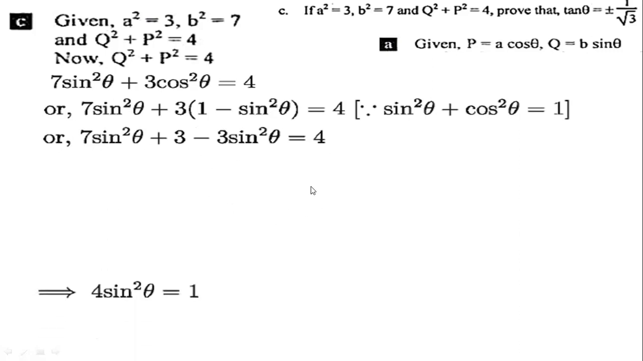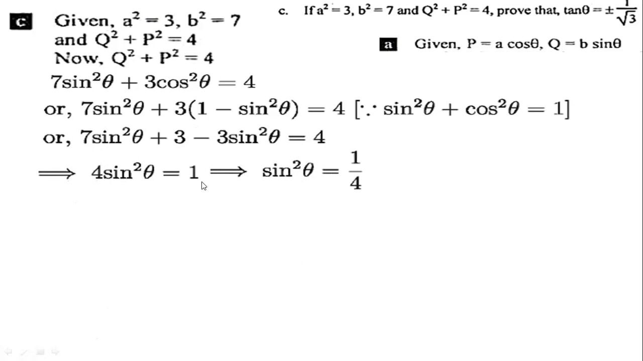Clear? Now multiply: 7 sin square theta plus 3 minus 3 sin square theta equal 4. So 7 sin square theta minus 3 sin square theta will be 4 sin square theta, and 3 should be moved to this side, so it will be 4 minus 3, that is 1. Clear? Okay. Then sin square theta equal 1 by 4.